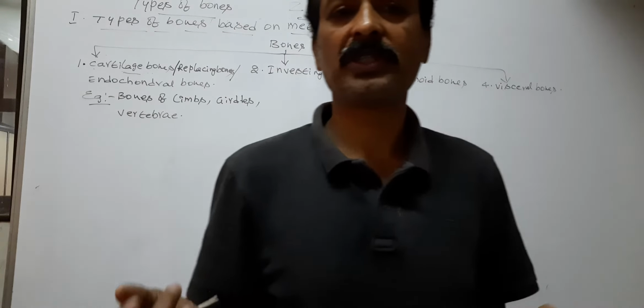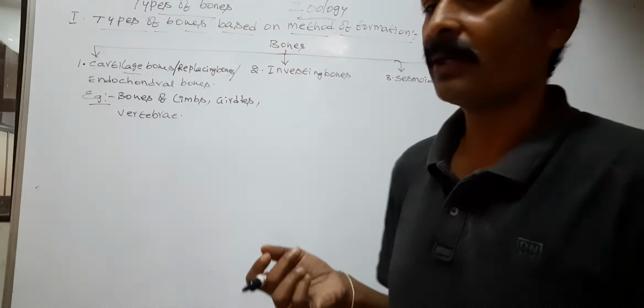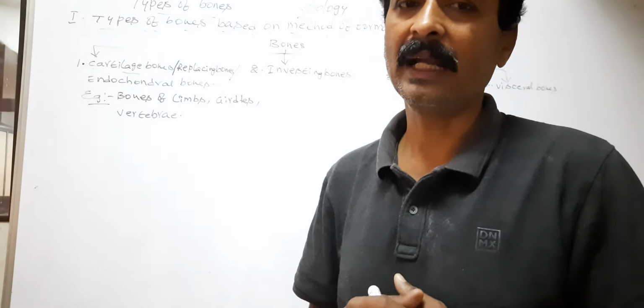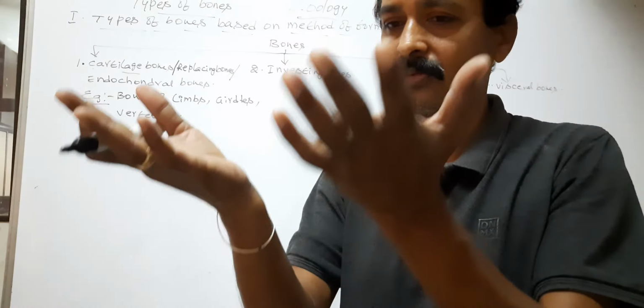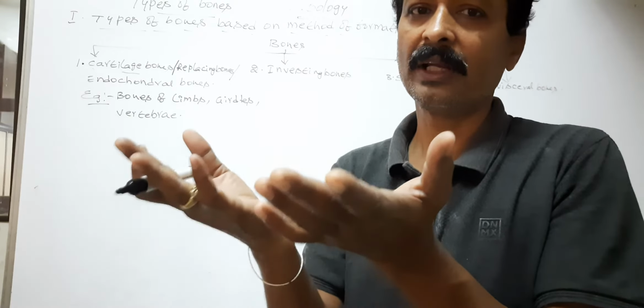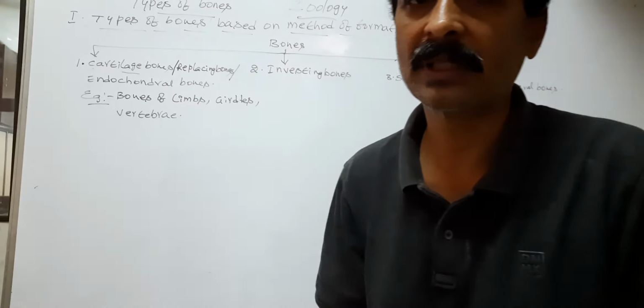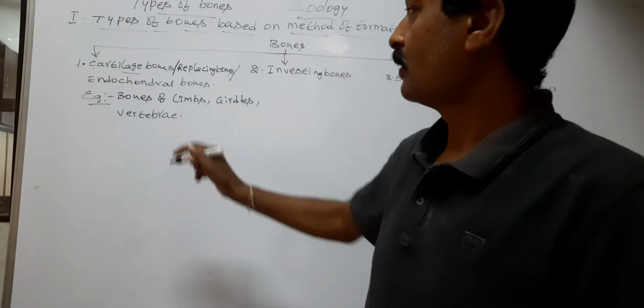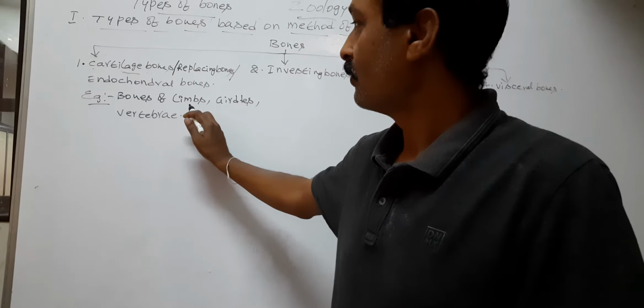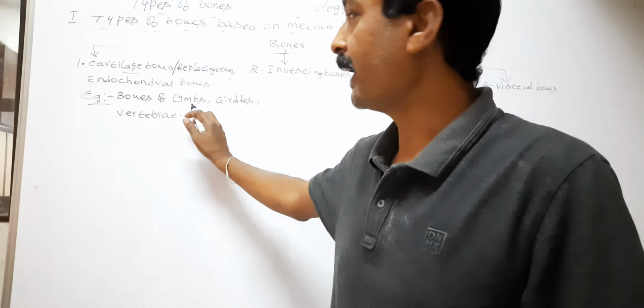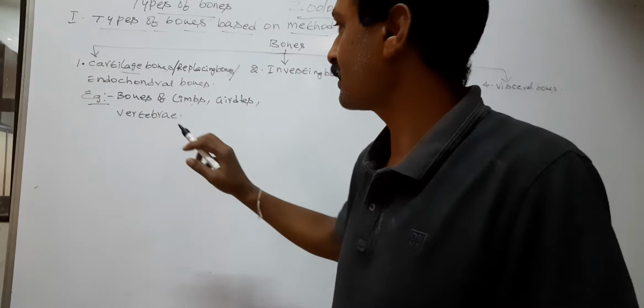The animals possess two pairs of limbs, forelimbs and hind limbs. In man, forelimbs are hands, hind limbs are legs. So the bones of forelimbs and hind limbs are cartilaginous bones.